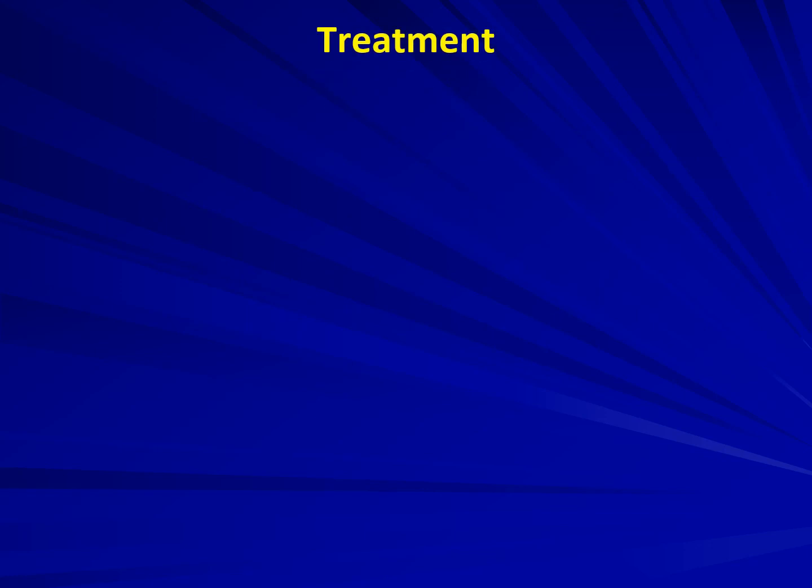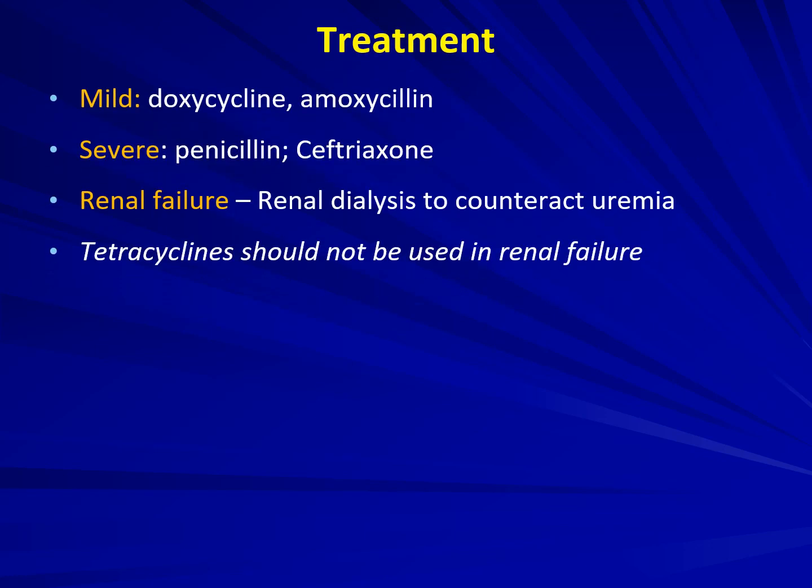Let's go on to the treatment aspects. The mild cases are treated with doxycycline and amoxicillin, severe ones with penicillin and ceftriaxone. In renal failure cases, renal dialysis is done to counteract uremia. And in case there is renal failure, tetracycline should not be used since it is toxic to the kidneys.